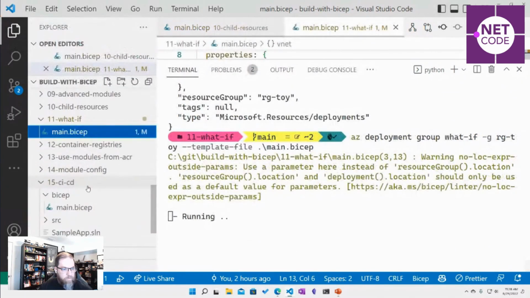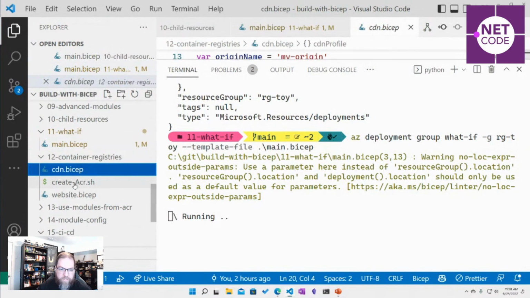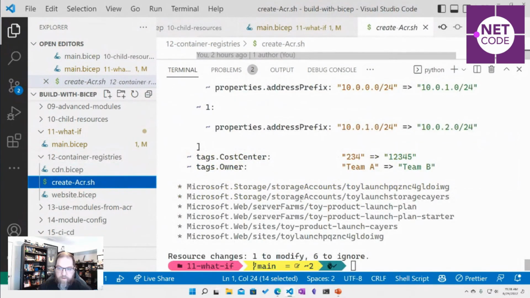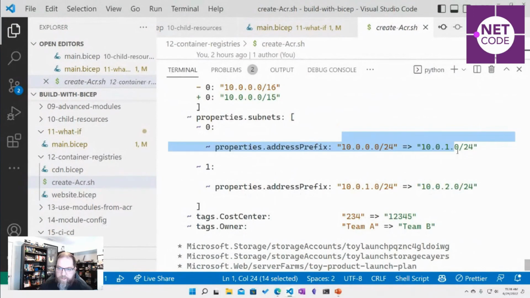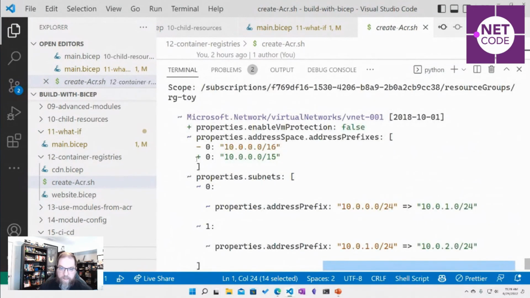Now another thing you can leverage is modules. You can do modules in ACR. I'm just going to wait for that to run. So yep, here we go. It changed some properties. It was going to update some things. It was going to delete and create some stuff. So we have a lot of power.